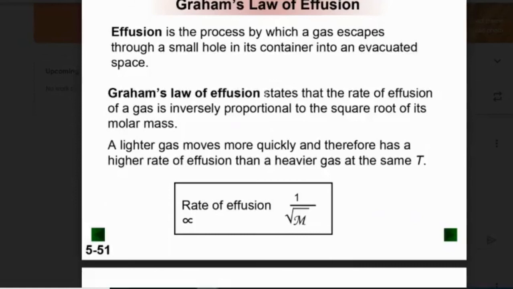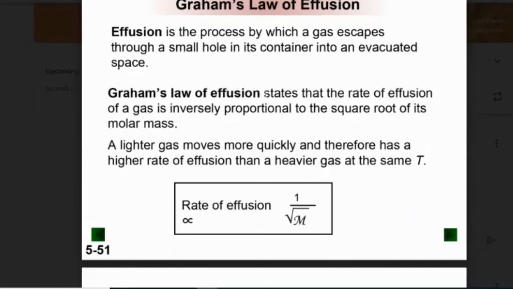So you have a can full of a gas and you poke a hole in the bottom of it with a nail. And what happens is the gas leaves. That's called diffusion. It's the escaping of the gas through the hole. That's an easy way to think about it. When you poke a hole in it, the gas comes out so fast that it pushes all the air on the outside of the can away. So now the gas that's still inside the can can come out without anything interfering with it.